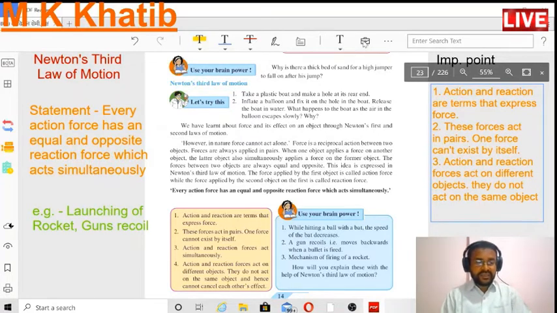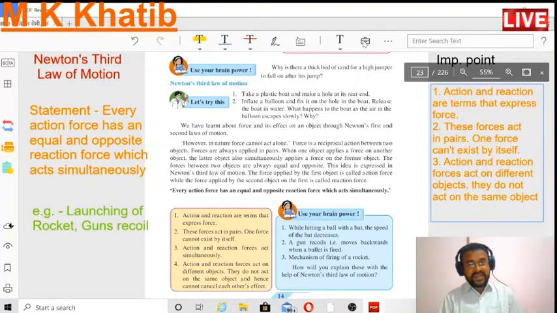In nature there is no single force that acts on any body. Force is a reciprocal action between two objects. The forces are always applied in pairs. When one object applies a force to another object, at the same time the latter object also applies a force on the former object. The force between the two objects is always equal in magnitude but opposite in direction.